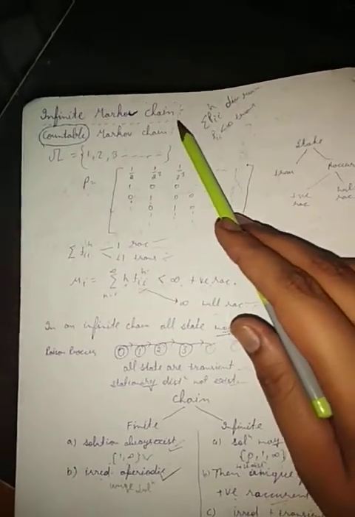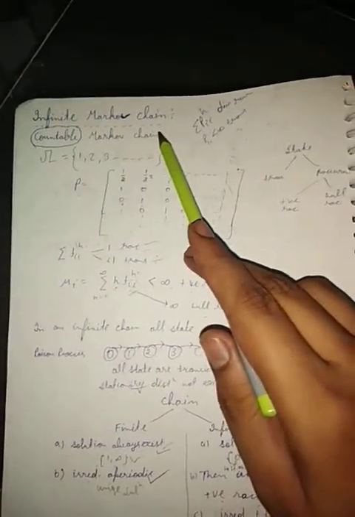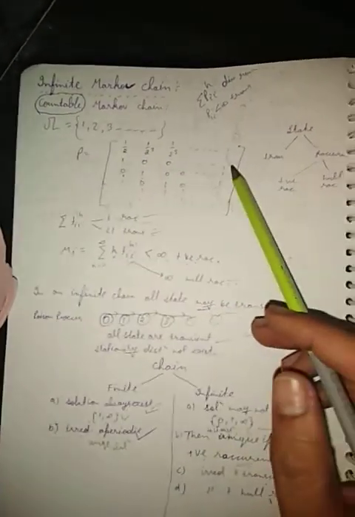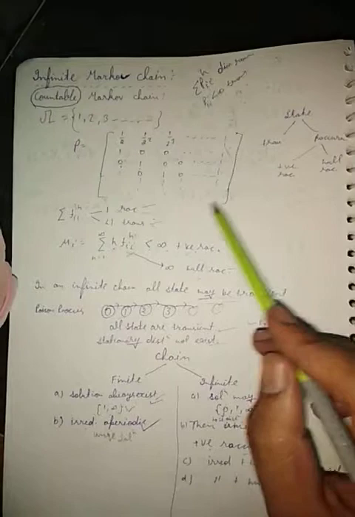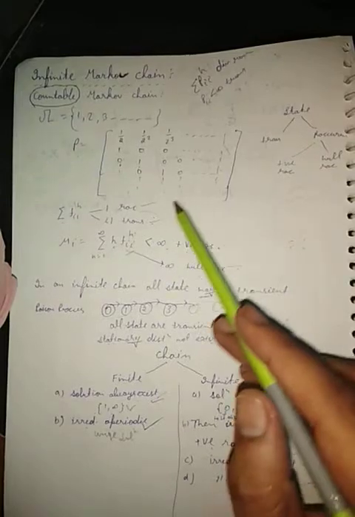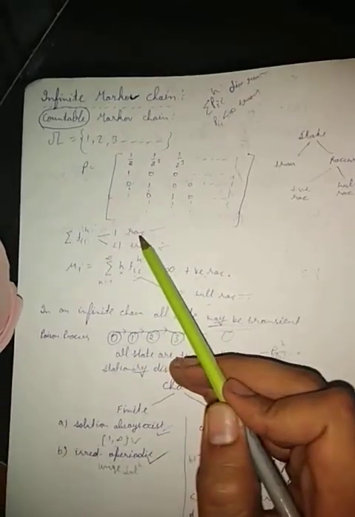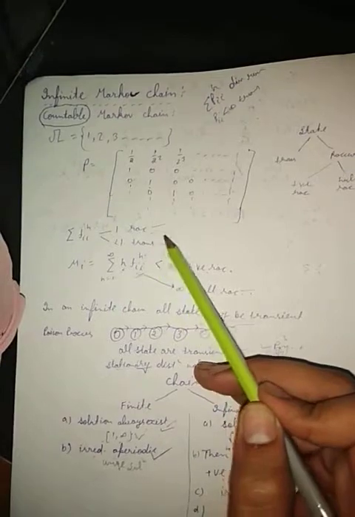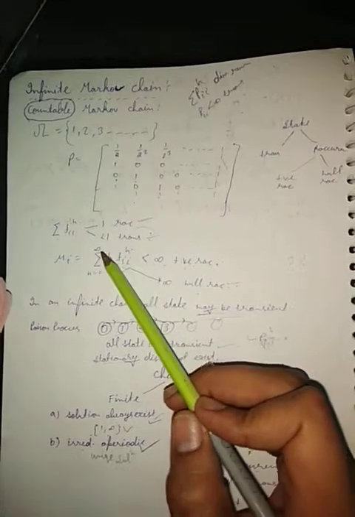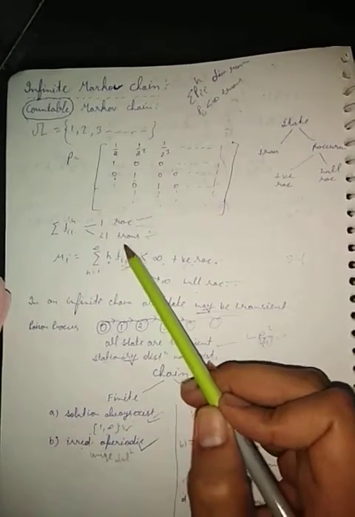The last two pages: infinite Markov chain. Here's finite. Now here's an infinite Markov chain, so 1, 2, 3 up to infinite. Here the matrix is given. The sum of all these is 1. Now you know, if summation fi power n is 1, then state i is recurrent. If less than 1, then transient. You know this. Now you have to find one more thing, summation n into fi power n.